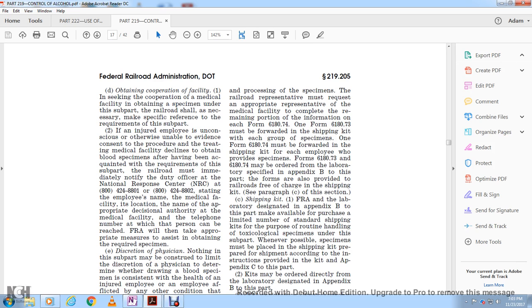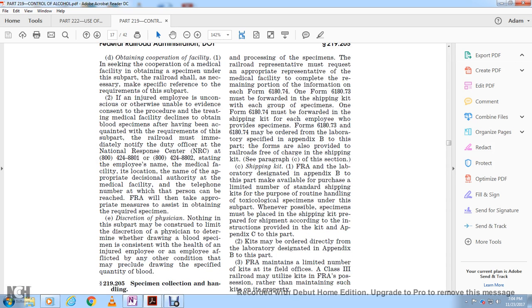After having been made aware of the requirements of this subpart, the railroad must immediately notify the duty officer of the National Response Center at 800-424-8801 or 800-424-8802, stating the employee's name, the name and location of the medical facility, the name of the appropriate decision authority over the medical facility, and the telephone number to which a person with the authority can be reached so that appropriate measures can be taken to obtain the required specimen.